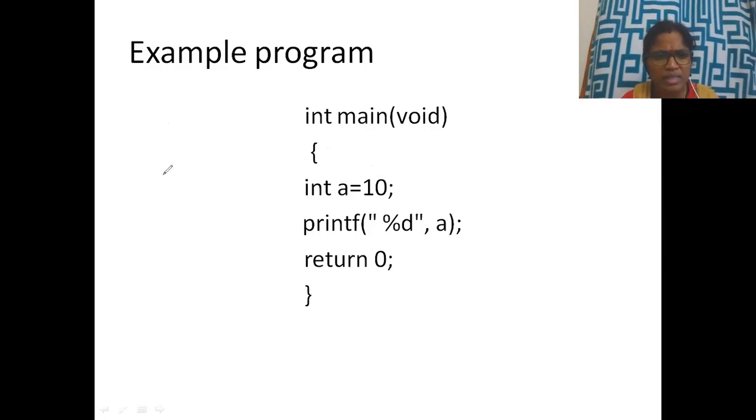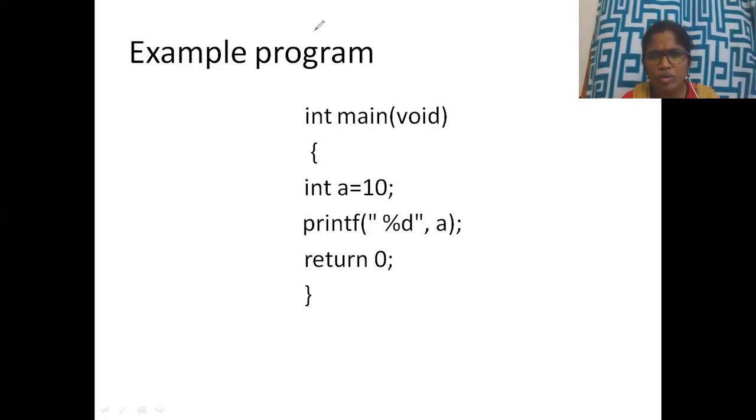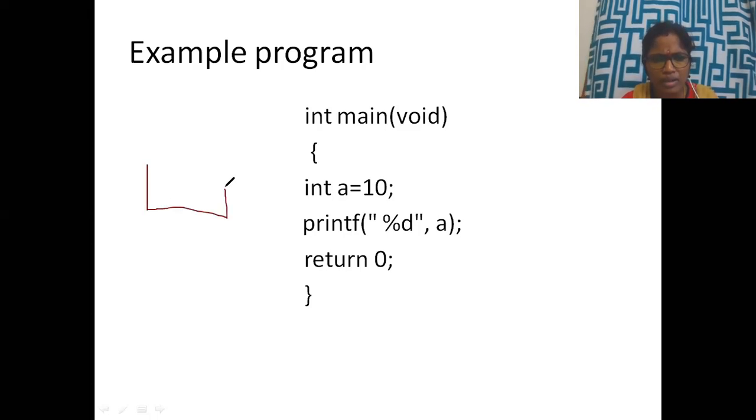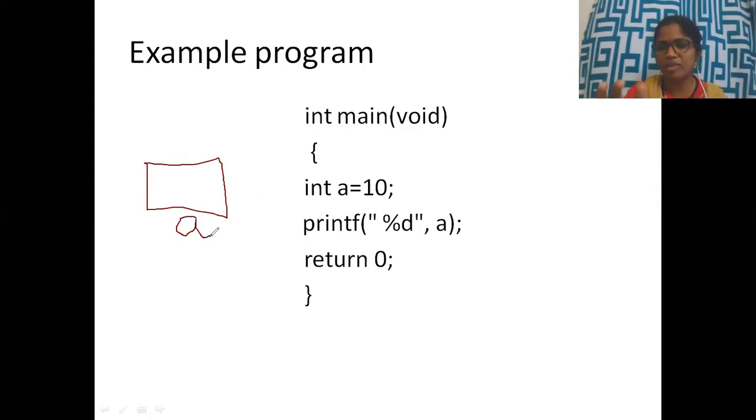the meaning is whenever you declare a variable, it assigns a place like this. So you declared a variable called integer a equals 10. So it is a place where it is assigned a place for a. So this is a place a you are going to use in your program. In that you are assigning a value called 10.